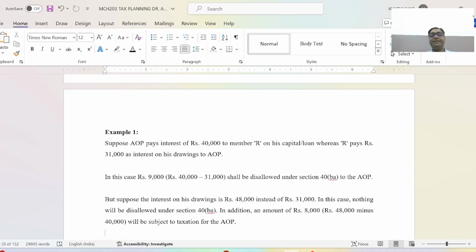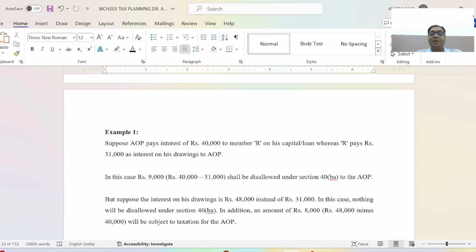Here we will discuss two examples. This is the first example. Suppose AOP pays interest of rupees 40,000 to member R on his capital loan, whereas R pays rupees 31,000 as interest on his drawing to AOP.